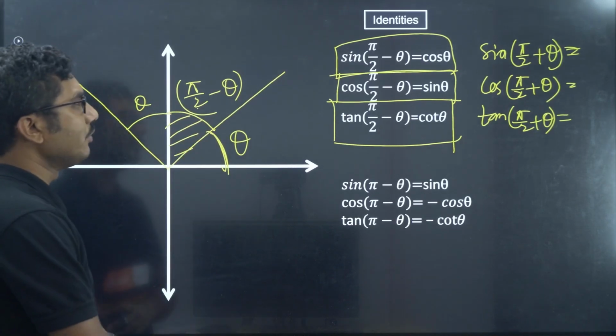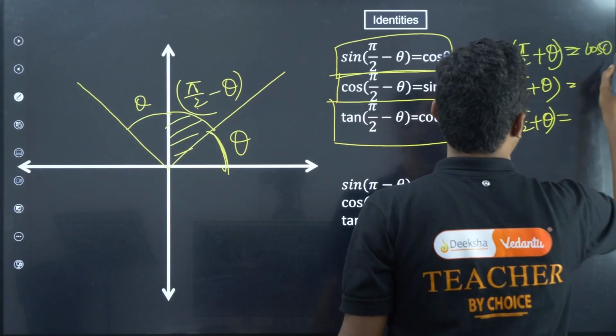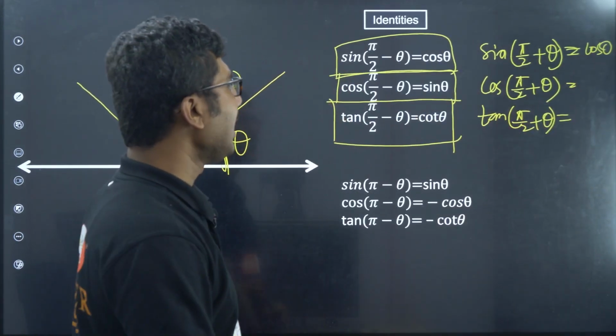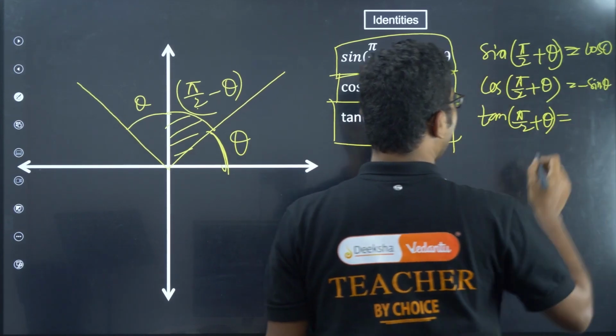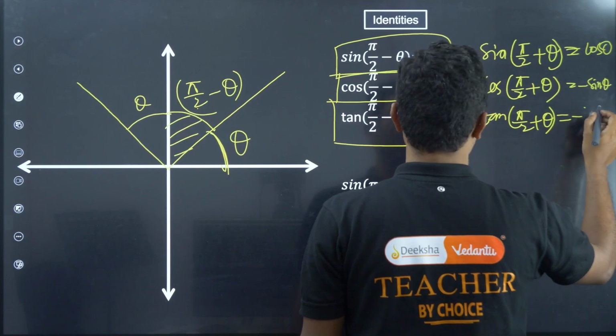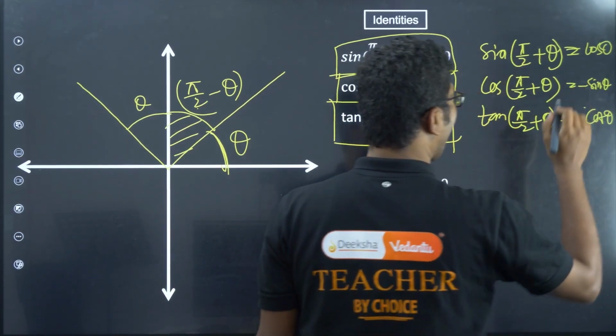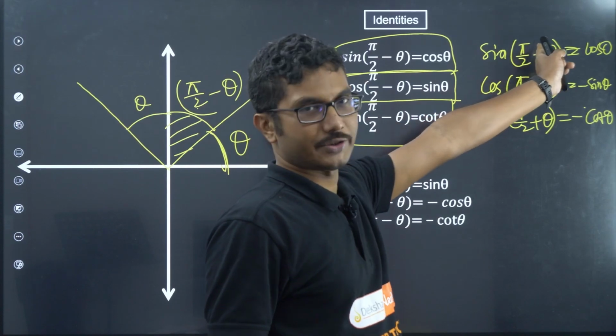So what will be the value? Sin is positive, so it will be cos theta. Okay, cos of pi by 2 plus theta will be minus sin theta and tan of pi by 2 plus theta is minus cot theta. Why? Because in this quadrant only the value for sin is positive.